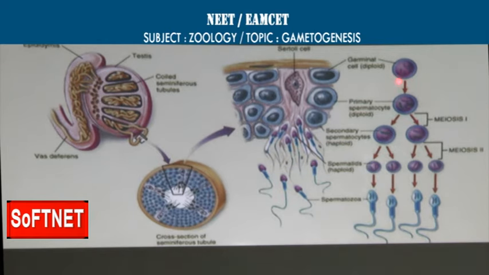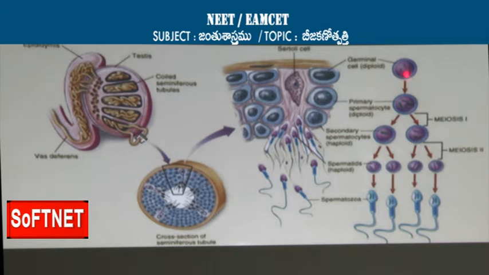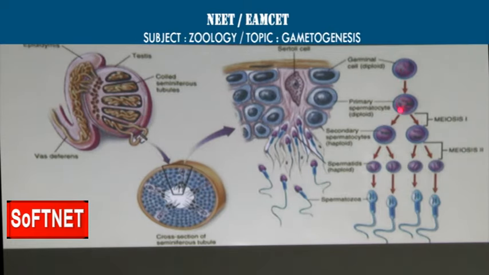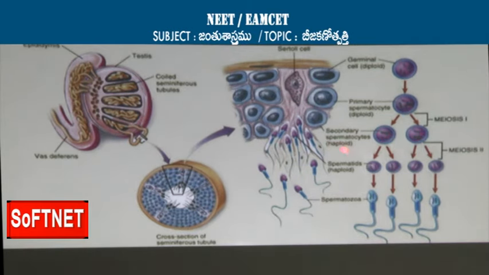Here is the germinal cell, the diploid cell, which is entering into the proliferative stage, the growth phase, and finally becoming the primary spermatocyte, which after meiosis 1 gives rise to two secondary spermatocytes, and both are haploid.